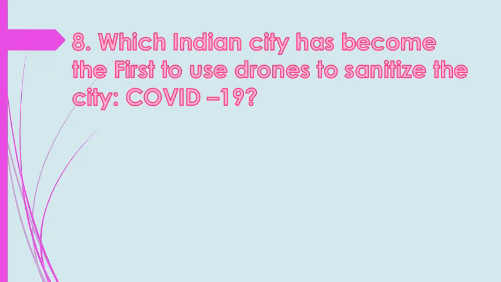I hope many students have guessed the answer. The city which has become the first to use drones to sanitize the city is Indore, the cleanest city of our India. So Indore is the first city, students. Remember this. Now let's move to the next question.